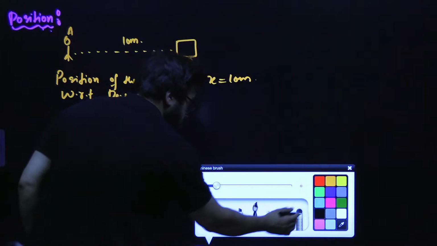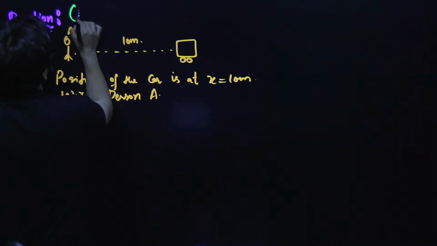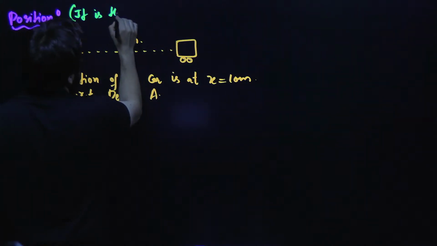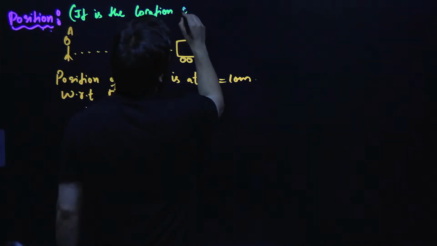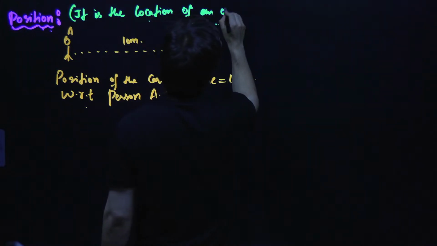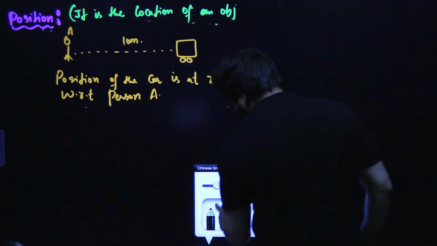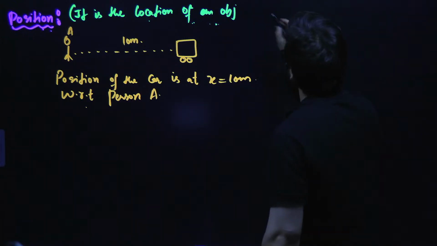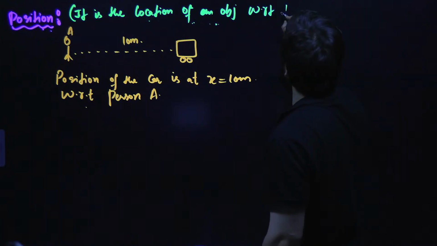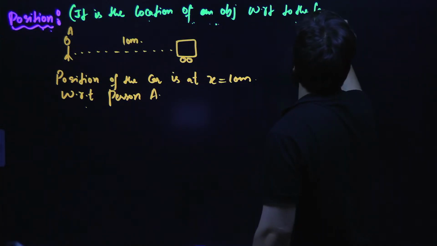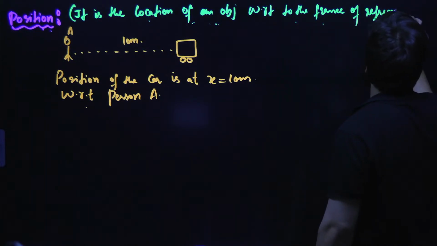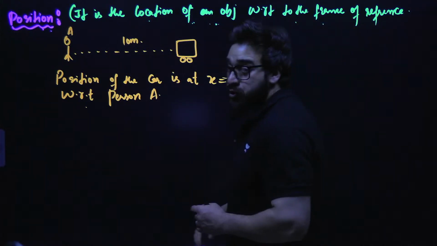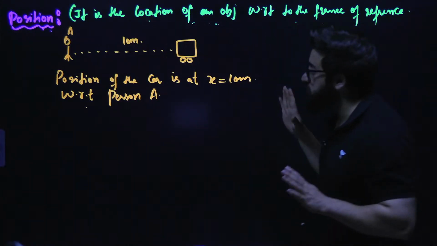So what is position? So I can write simply position. It is the location of an object with respect to the frame of reference.